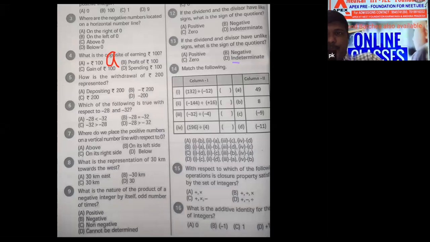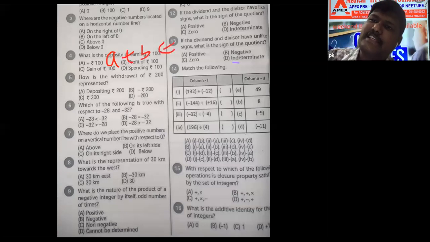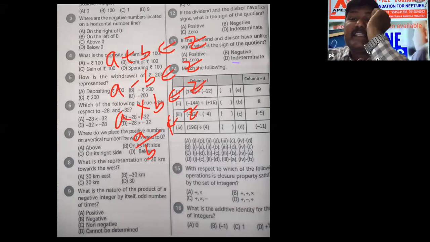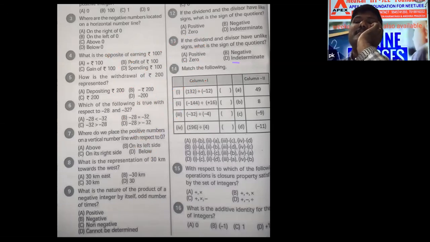I can say like this: the sum of two numbers, a plus b belongs to integers, a minus b belongs to integers, a into b belongs to integers, but a by b does not belong to integers. Why? Because a by 0 does not exist, so it is not possible. So the closure property is possible only for addition, multiplication and subtraction. For division it is not possible.